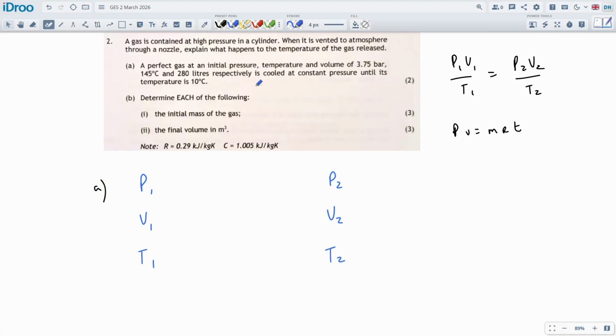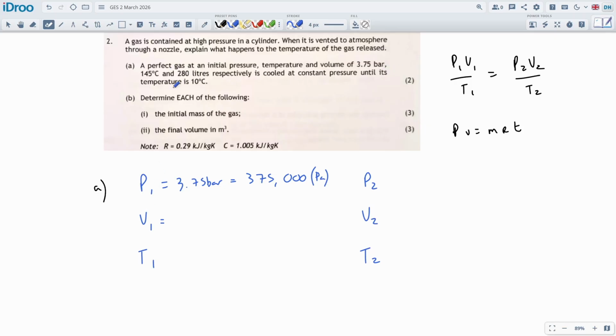So a perfect gas is 3.75 bar. This is 375,000 pascals, right? You times by 100,000 to get from bar into pascals. That's 3.75 atmospheres. Okay, and this is the same as newtons per meter squared, as we saw in GES 1 the other day.